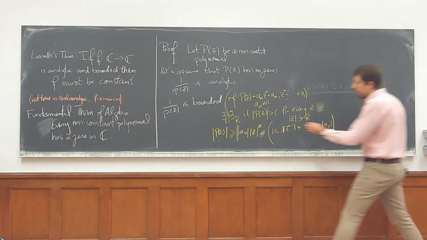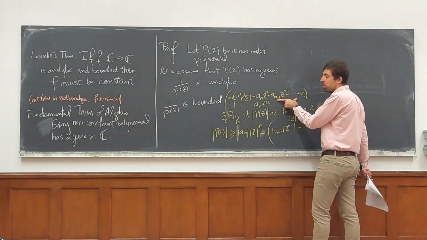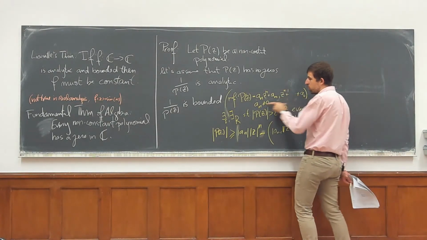So far so good. The absolute value of this needs to be bigger or equal than the absolute value of this minus the absolute value of that, just by the triangle inequality if I were to move this over there.